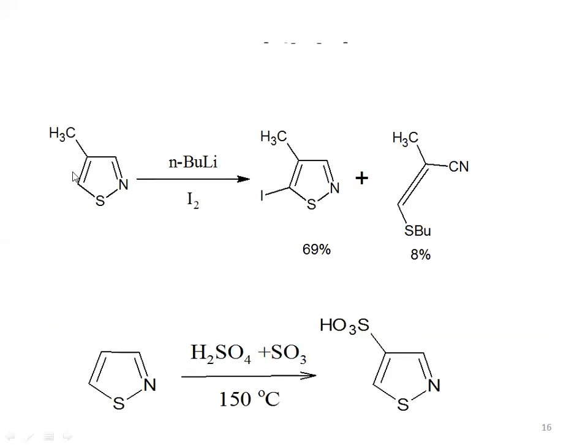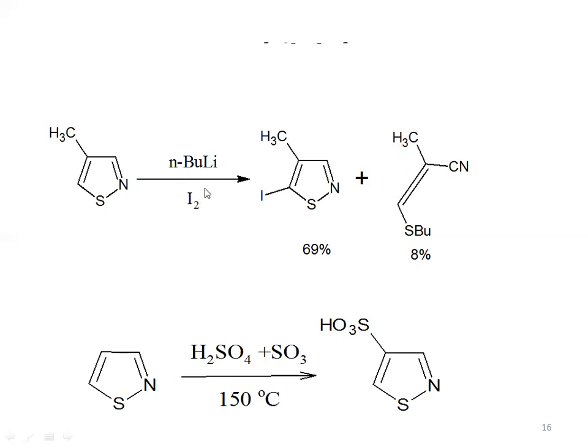Next reaction, we have 4-methyl isothiazole. If you are able to see, the fourth position where our electrophilic substitution would take place is blocked by this methyl group. After that, we are going to add N-butyl lithium. N-butyl lithium is a reducing reagent. Let's see what will happen.